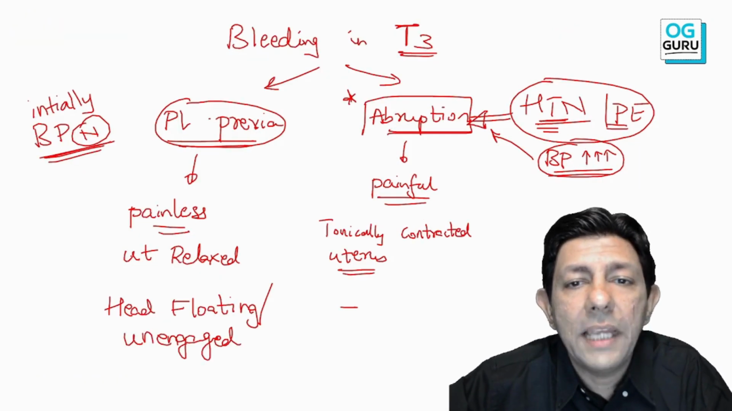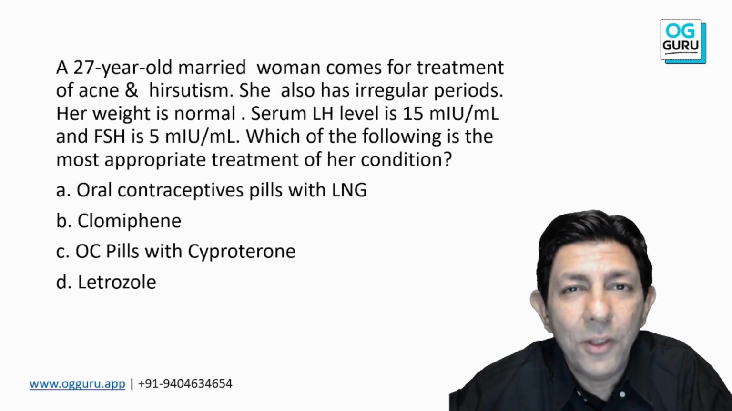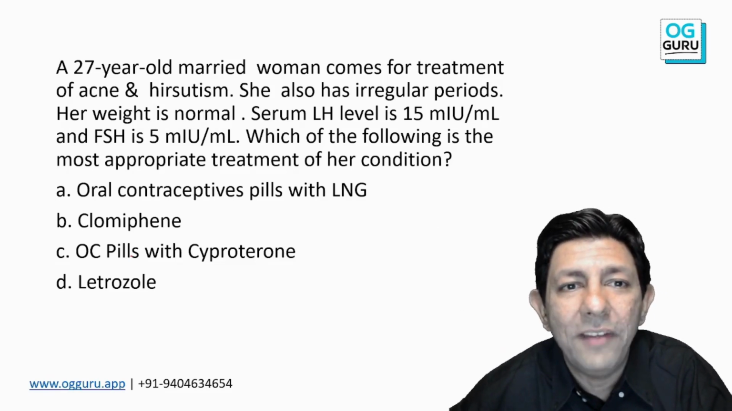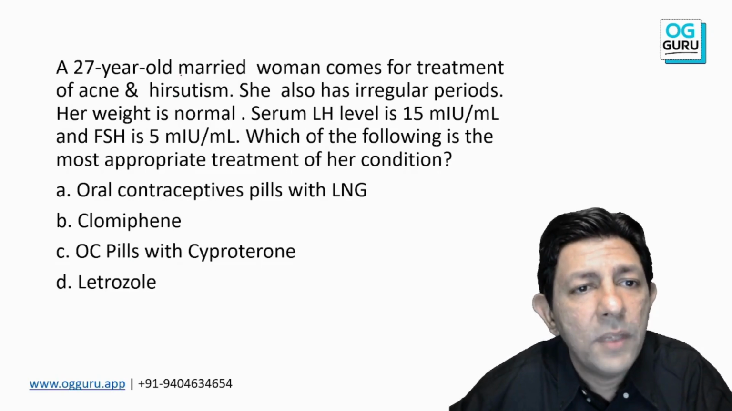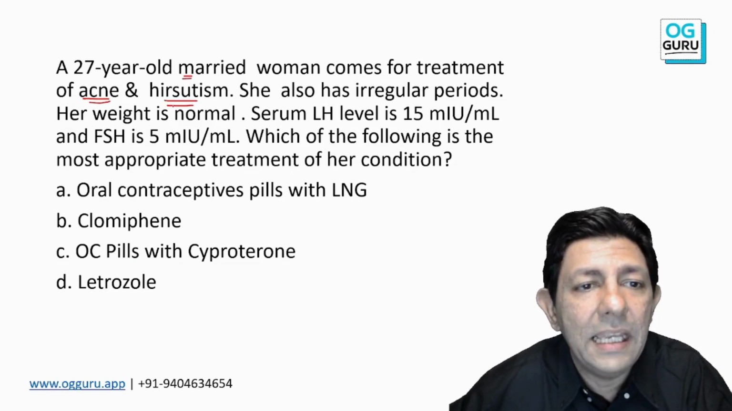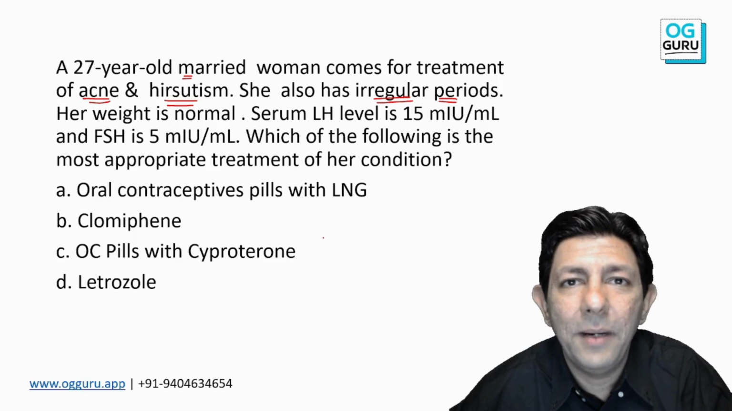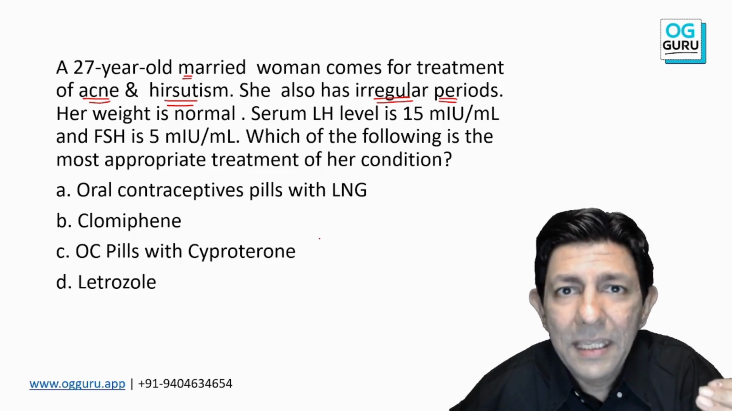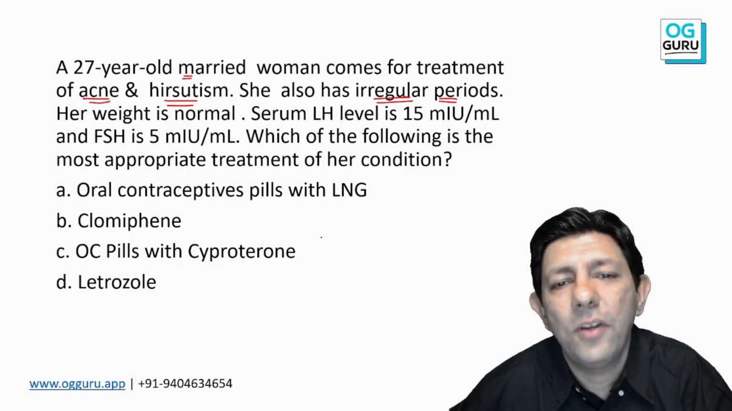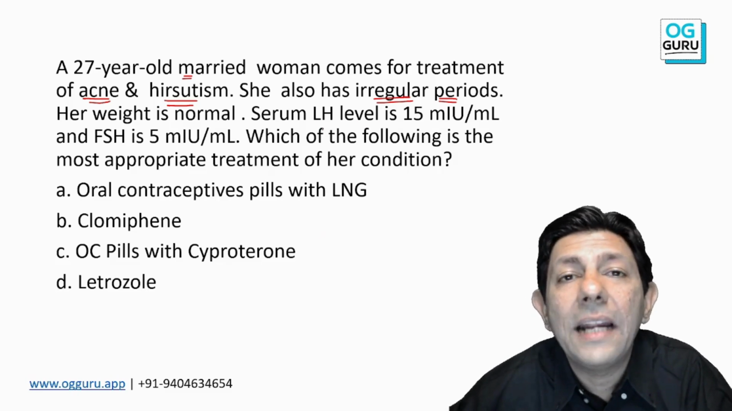Moving on to the next important topic where surely you get the MCQ. Topic name I'm giving you afterwards because I don't want to reveal the diagnosis. Again, a clinical case. Nowadays, in FMG, lots of clinical cases are coming. Okay, I have got a lady. She's married, comes with acne and hirsutism and also irregular periods. Can anybody think of the most common condition where we get irregular periods, acne, hirsutism also?